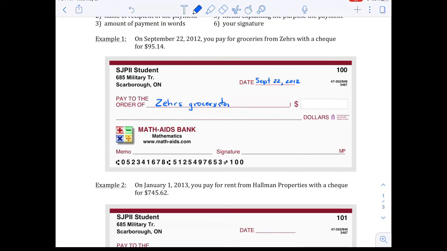Whoops. My pen didn't work there for a second. So there's grocery store. How much is it for? That's what we're going to write over here on the right side. There's a box there for it. So I already have the dollar sign there, so I'm going to be transferring $95.14.